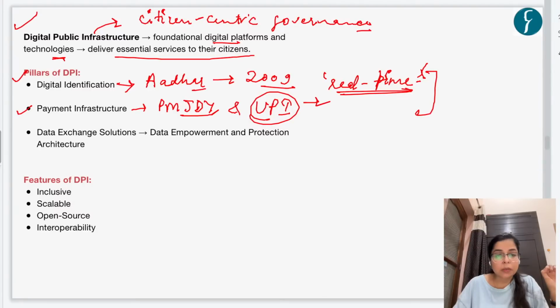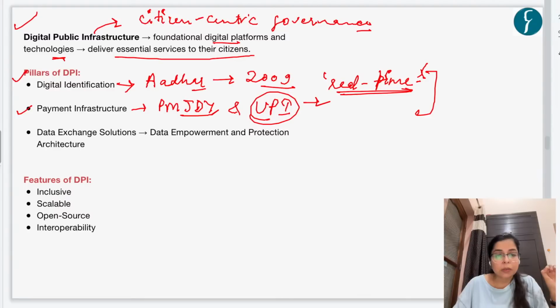And then the next key pillar is data exchange solution. That is data which is being exchanged in this process. This data should be secure, okay? And this data should be used to enable governance. But when the governance is provided, the data privacy should also be maintained. That is, there should be a balance between enabling data privacy as well as providing citizen-centric governance. Okay, so for it, the digital empowerment and protection architecture was launched by the government of India in the year 2021.